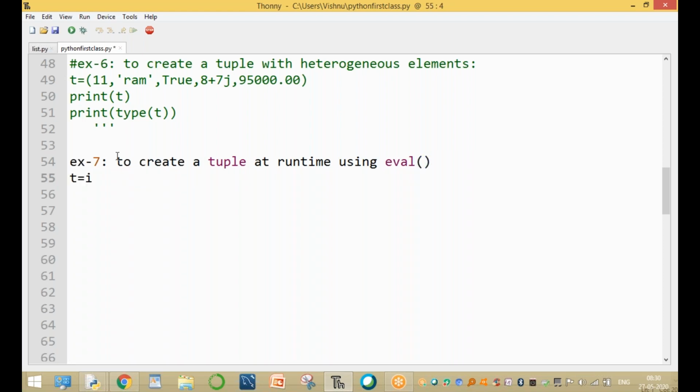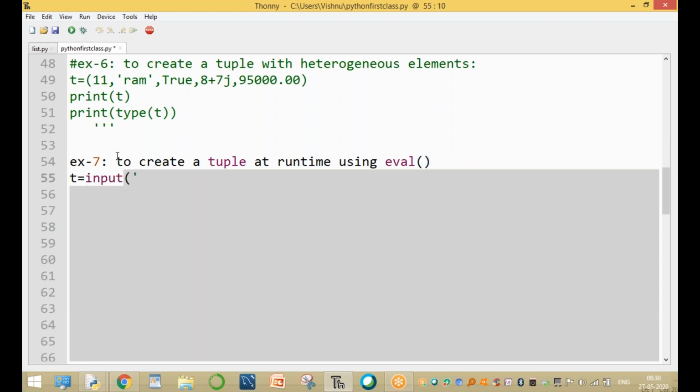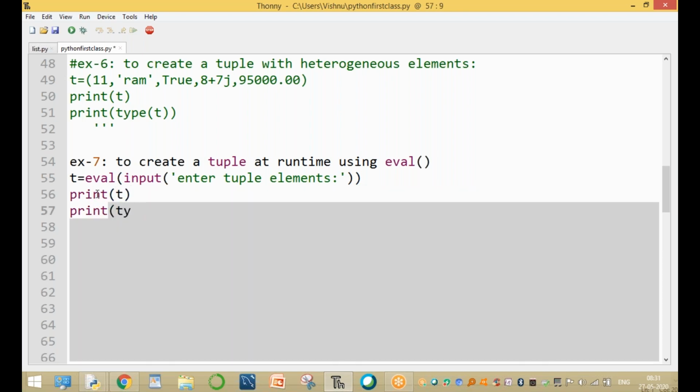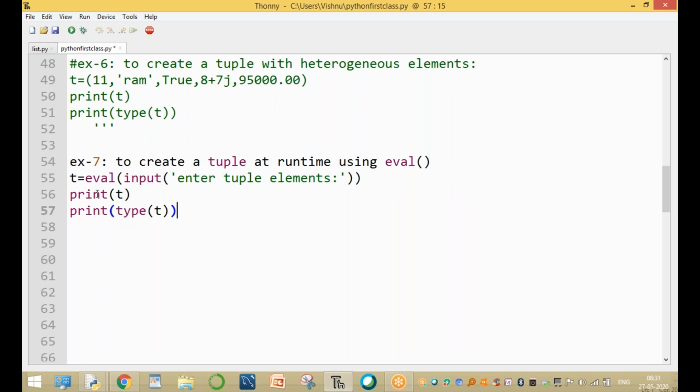So T equal to, how to enter at runtime? By using the input function, enter tuple elements, colon. Now the eval function, evaluate of the value, and print of T and type of T. Okay, no need for the data type, but only for observation purposes.